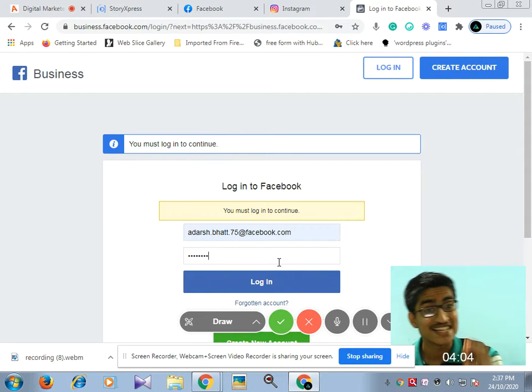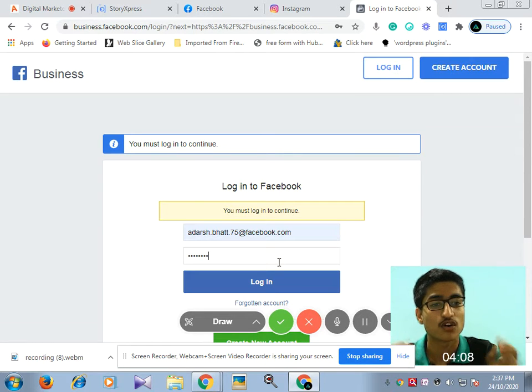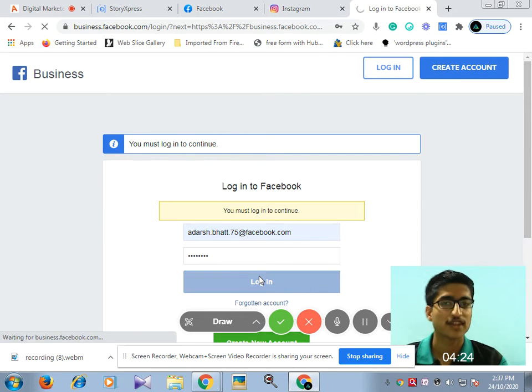So this is what you will do, you will create a business account for Facebook. But as I already have a business account, I will directly log into my Facebook Manager account. If you don't have this, then you need to create your Facebook Manager account. But I already have it, so it is not required right now.